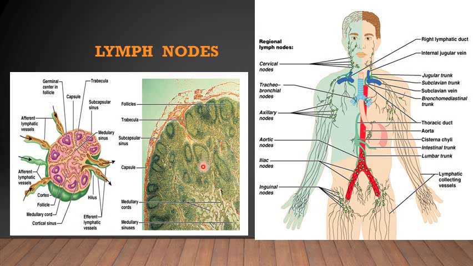I will tell you in the clinicals in the next slides. Here these rounded areas are the follicles present in the cortex of the lymph node. This is the histological picture, and the central area is the medulla of the lymph node.